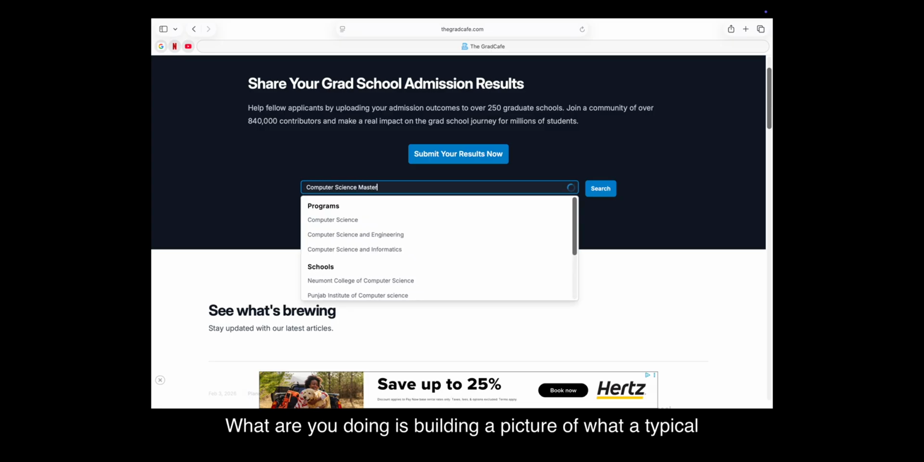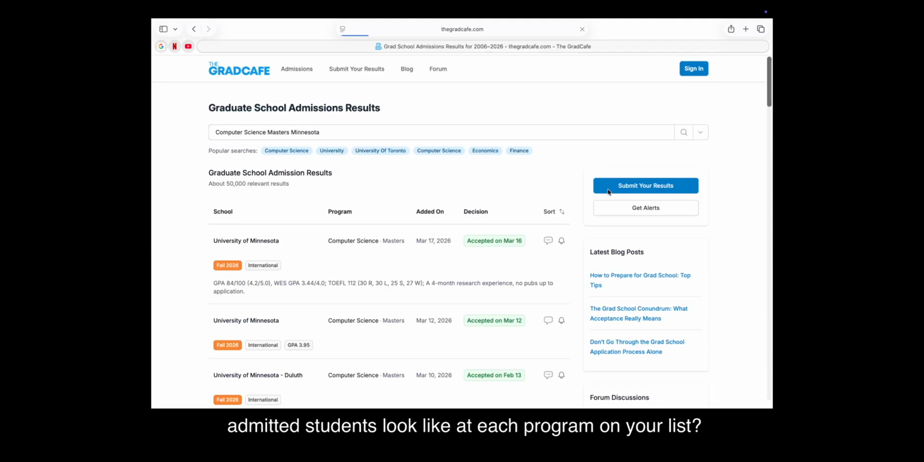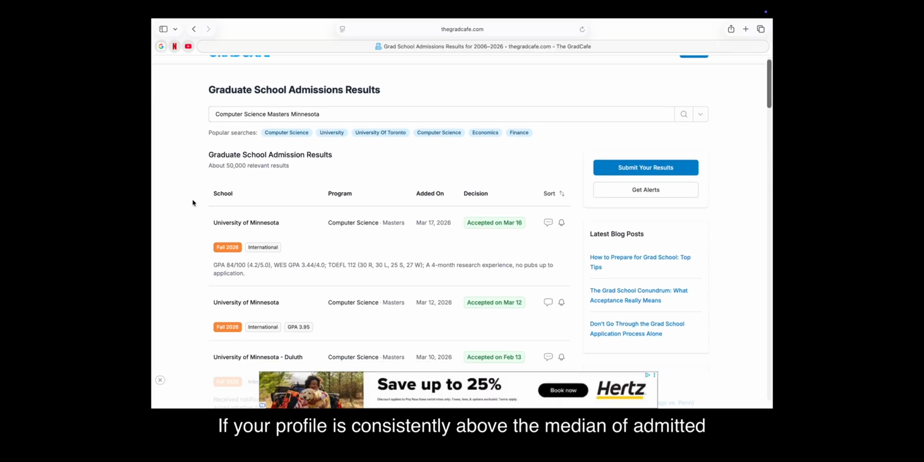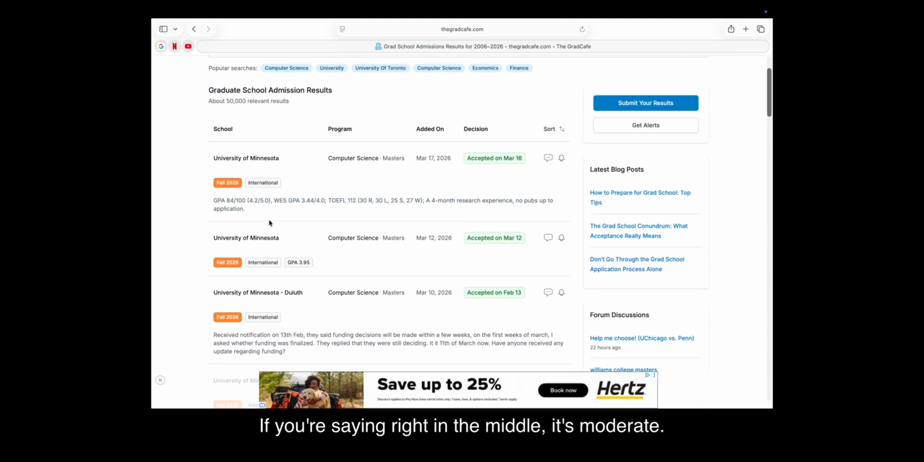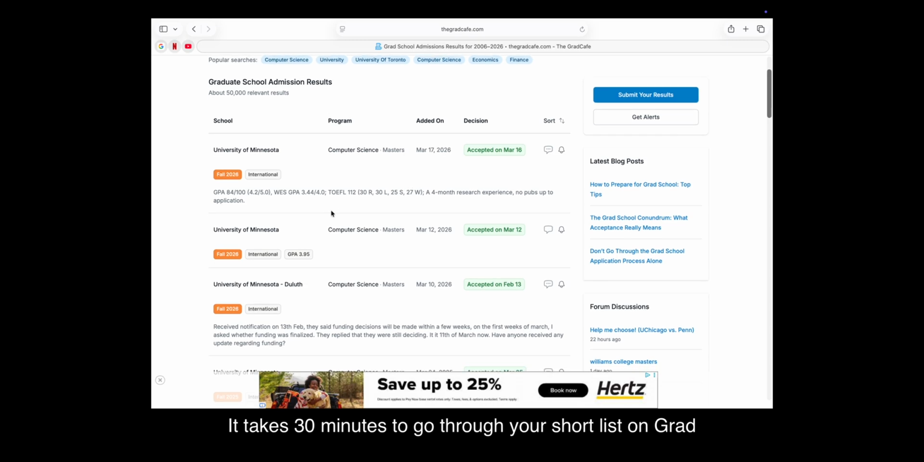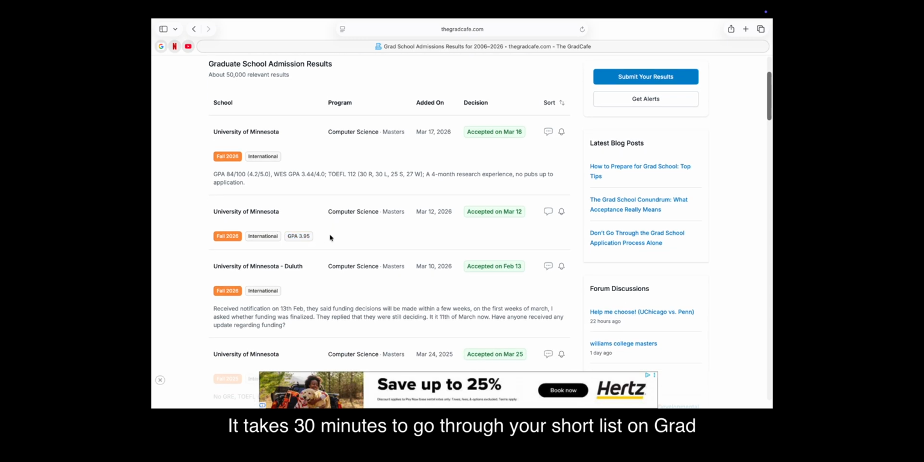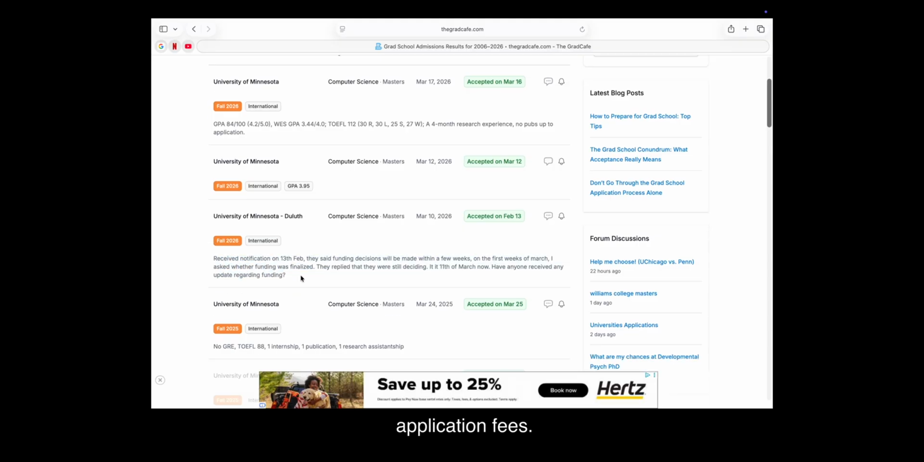What you are doing is building a picture of what a typical admitted student looks like at each program on your list. If your profile is consistently above the median of admitted students you are seeing, that is a safe school. If you are seeing right in the middle, it's moderate. If you are below, it's ambitious. Use this. It takes 30 minutes to go through your shortlist on Grad Cafe, and it will save you thousands of dollars in misplaced application fees.